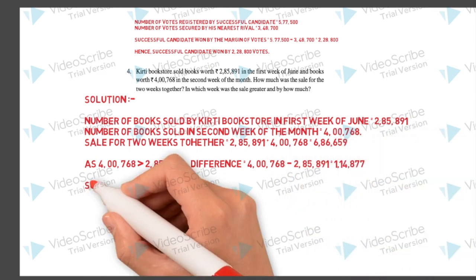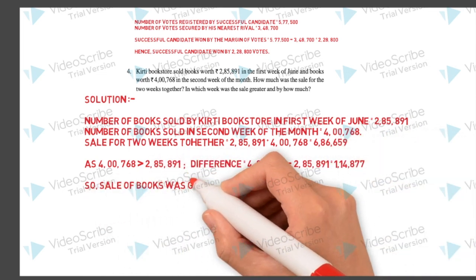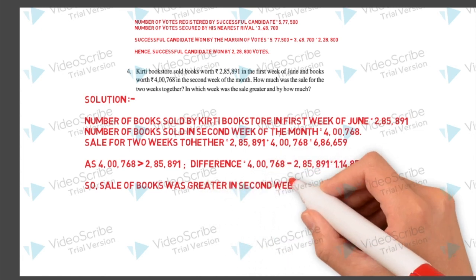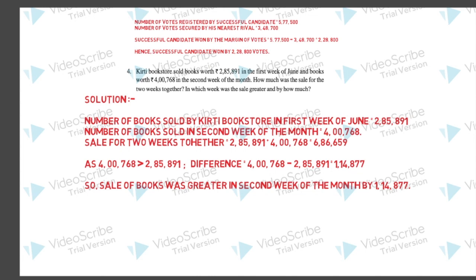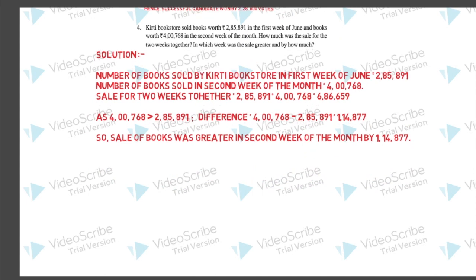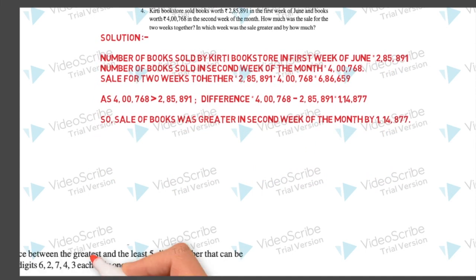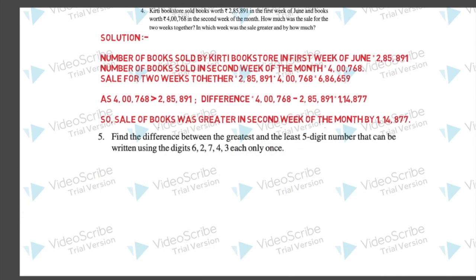Now we have to find out in which week was the sale greater. So you will compare the sale and you can see 4,768 is greater than 2,85,891. So the sale of the books was greater in second week of the month, and by how much, you have done subtraction. Here is the answer, 1,14,877. You can cross check your answers.